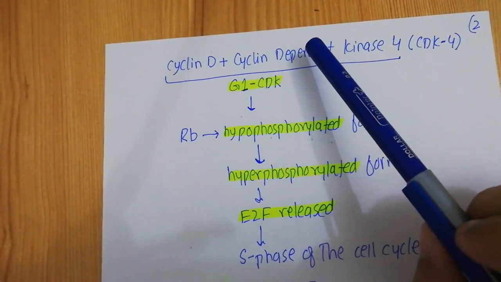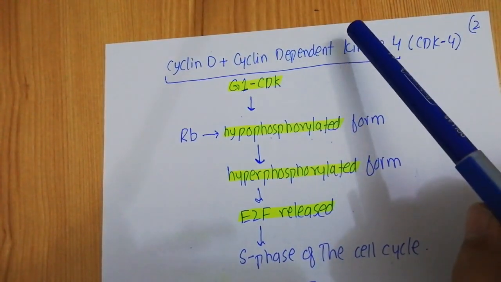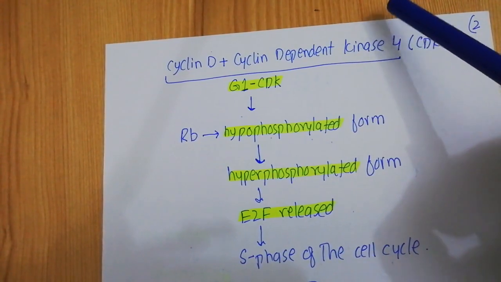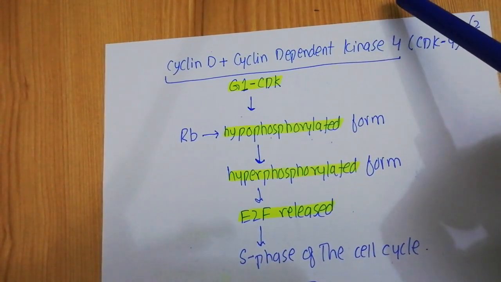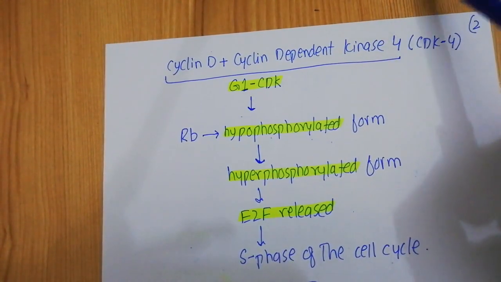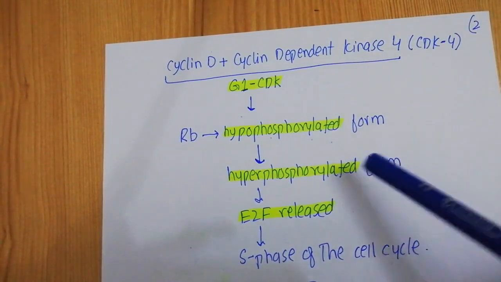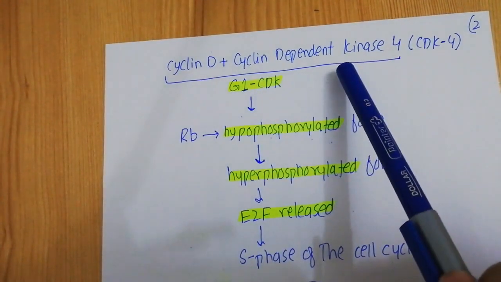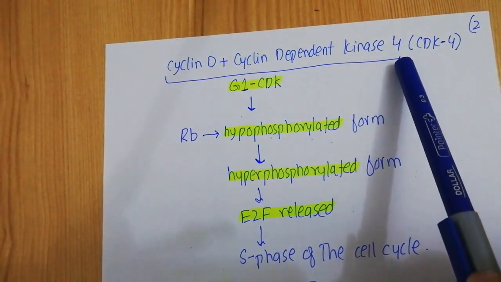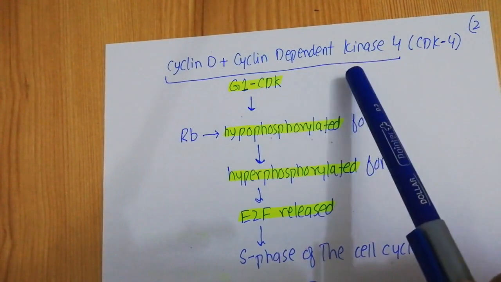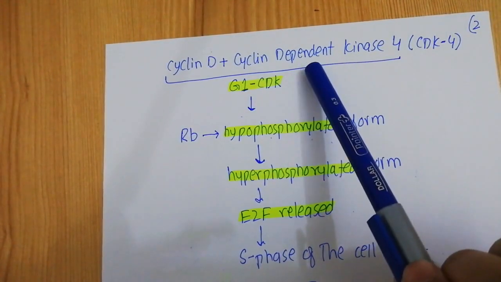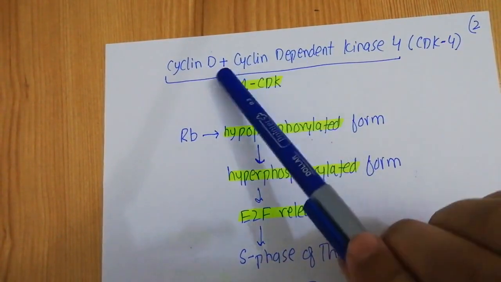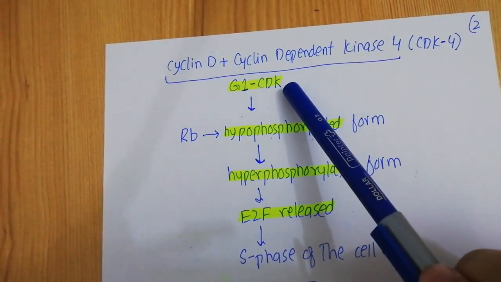Now during the cell cycle, each of the phases like the G1, the S or the G2M has its specific cyclins and its specific CDKs. So when you talk about the G1 phase of the cell cycle, the particular cyclin is known as the cyclin D, and the particular cyclin dependent kinase is known as the CDK4. So during the normal condition, the cyclin dependent kinase 4 interacts with the cyclin D, and this complex is known as the G1-CDK.